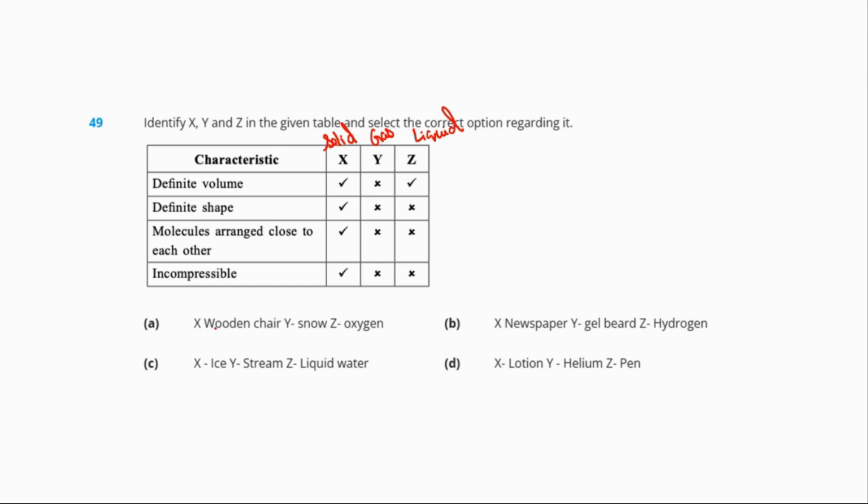Okay, let's see the options. Wooden chair can be solid, snow, no. Oxygen, no. A is wrong. B, newspaper, yes. Gel beard, no. Hydrogen, no. Wrong. C, ice, yes. Steam, yes. Liquid water, correct. So C is our correct answer.